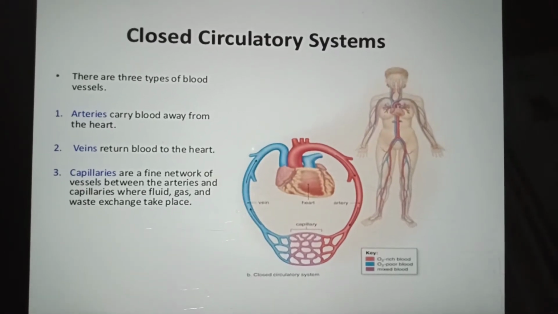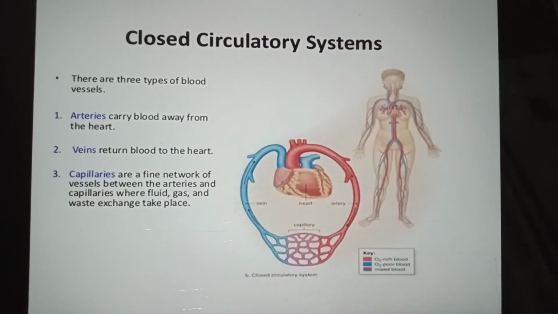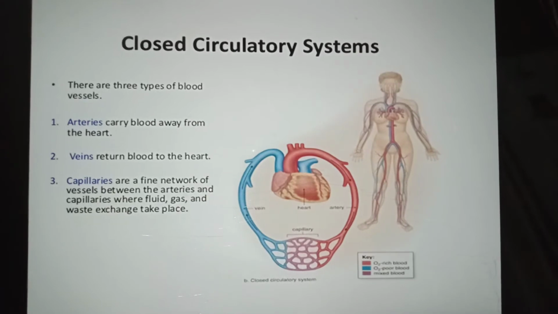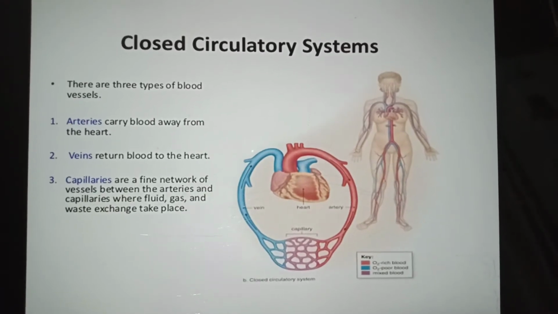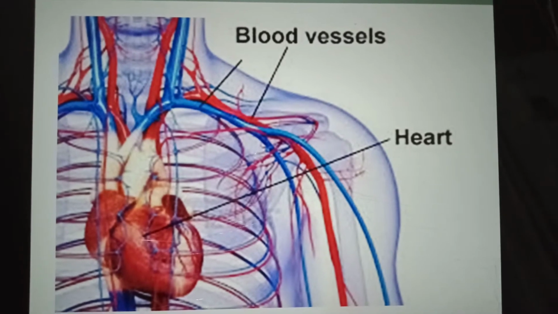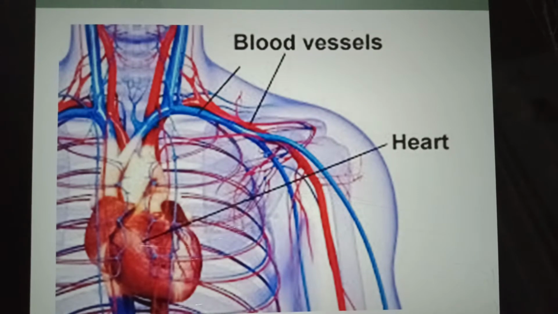Like other vertebrates, humans have a closed blood circulatory system, which means that blood never leaves the network of arteries, veins, and capillaries. The main components of the human blood circulatory system are blood, heart, and blood vessels.